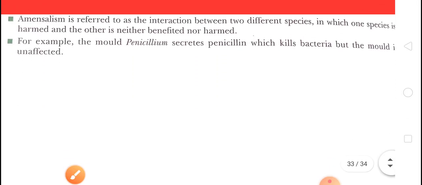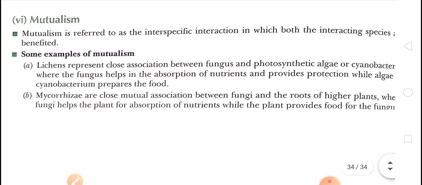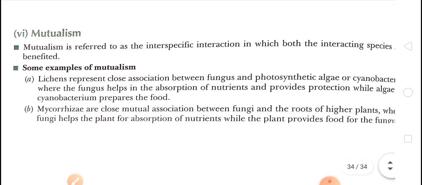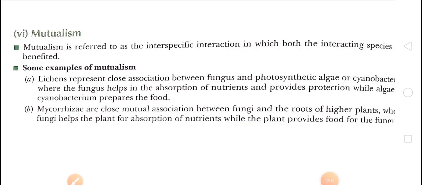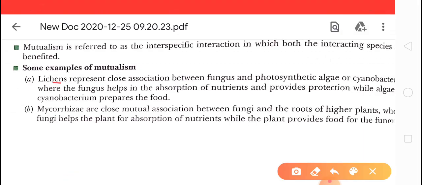Now the last, that is mutualism. Okay, so mutualism, in this interaction both species will be benefited. Like lichens represent close association between fungus and photosynthetic algae.